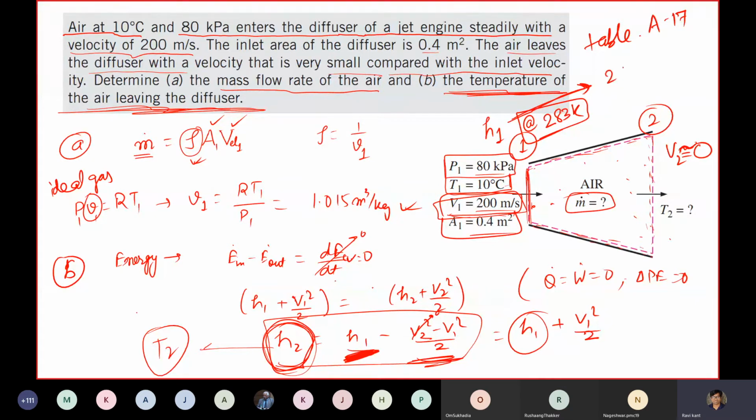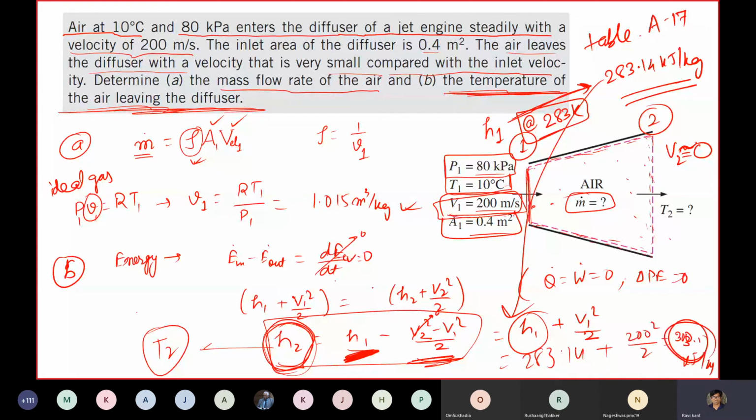You can go to the table and you can find that 283.14 kilojoule per kg is the enthalpy that you have been given. So this you need to put it here: 283.14 plus V1 square by 2, which is 200 square by 2, and then how much will you get? H2. So this you will get 303.1 kilojoule per kg. So this much enthalpy at 2 has been calculated.